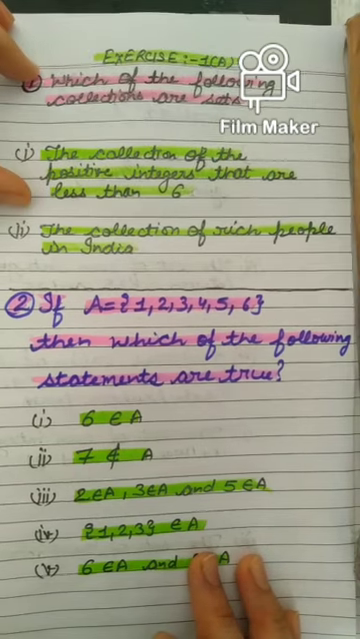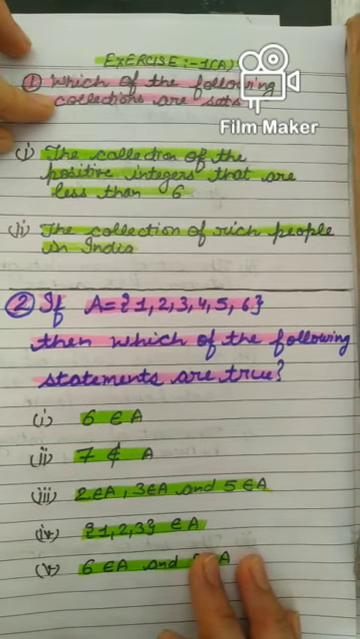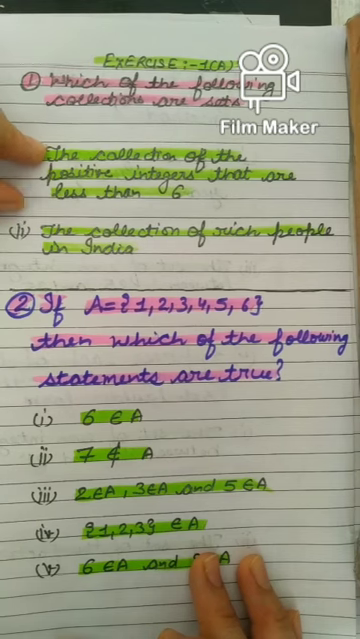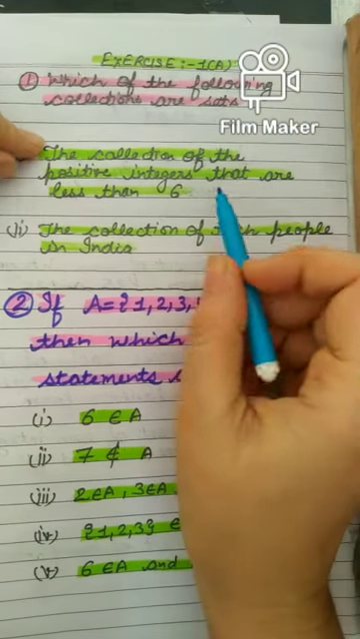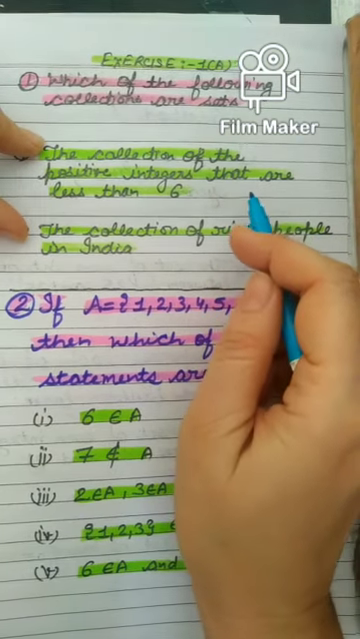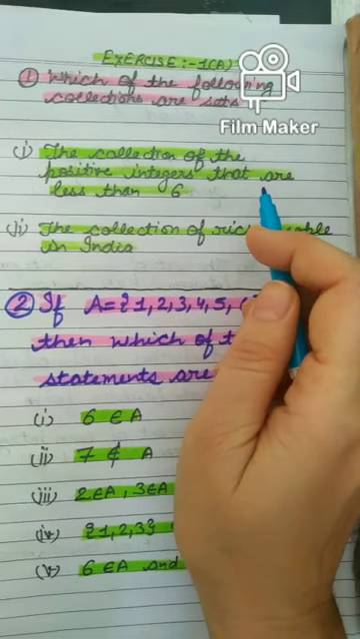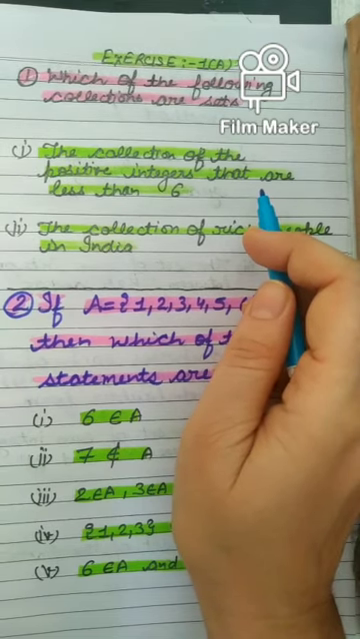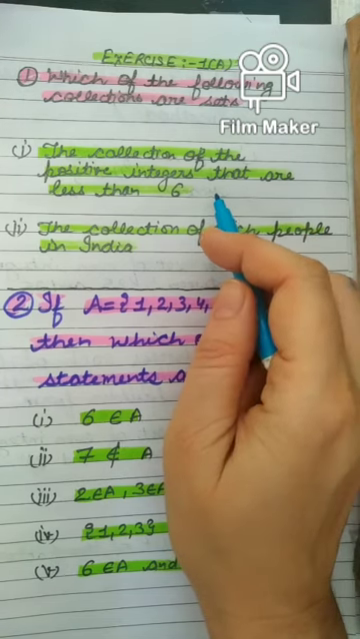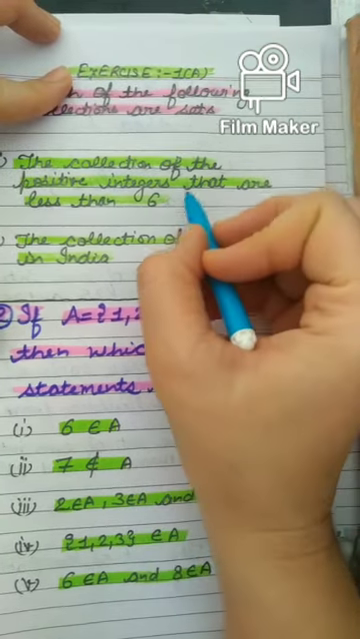So what is there in question number 1? We just have to classify the sets. Which one is a set and which one is not. The collection of the positive integers that are less than 6. Yes, you know very well positive integers are 1, 2, 3, 4, 5. Less than 6, na? So these are making this set. So yes, this is a set.